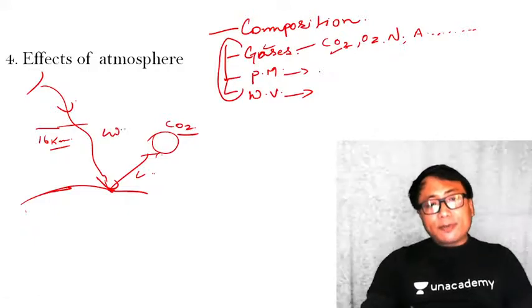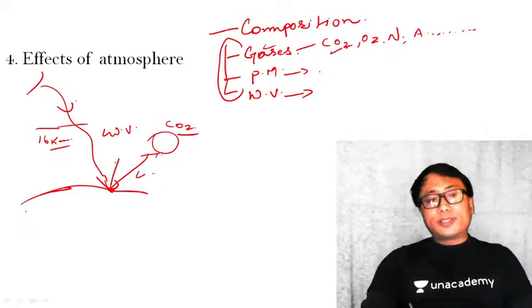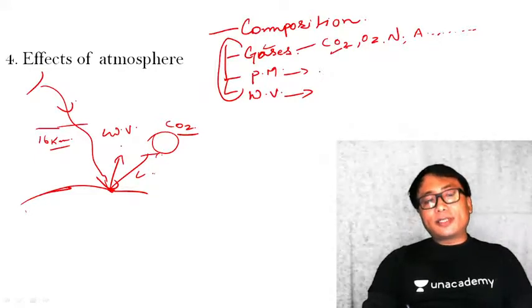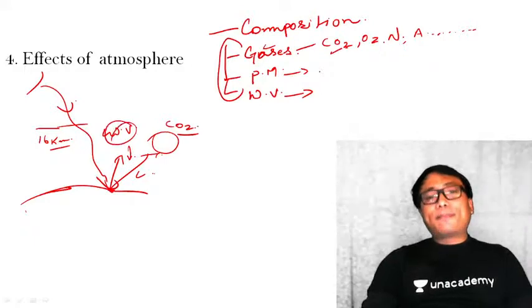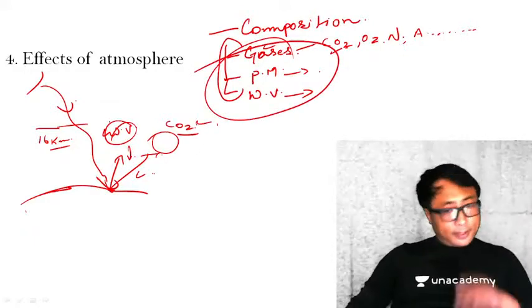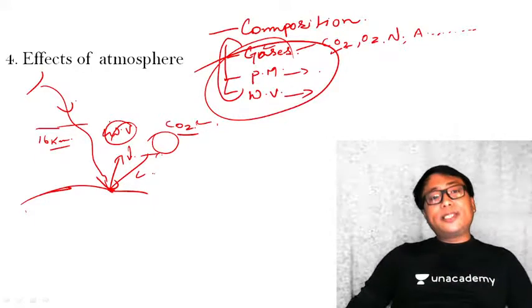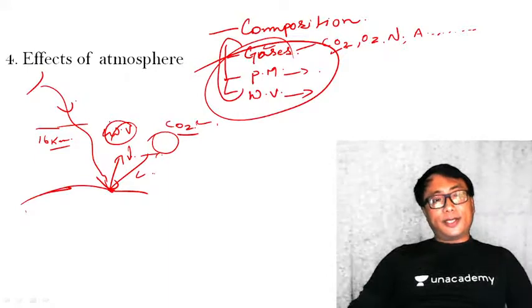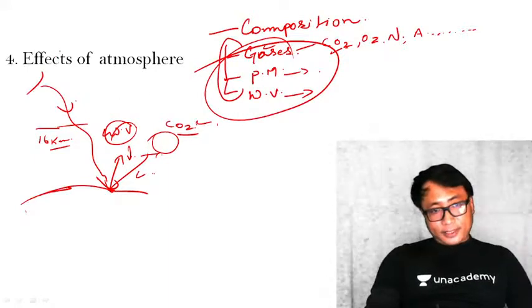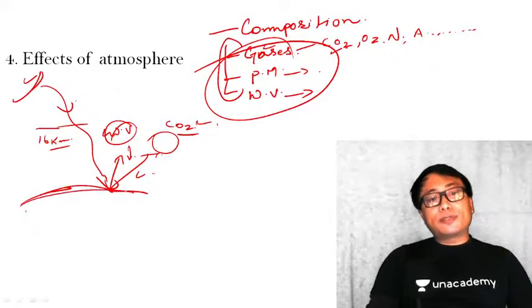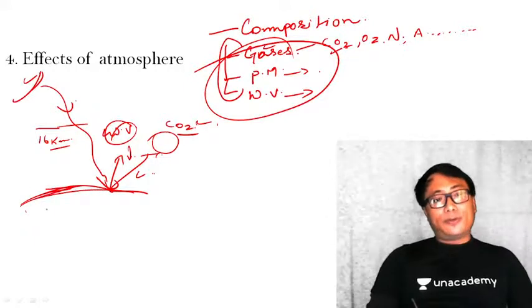Similarly, you have water vapor. It also captures the long wave re-radiated radiation from the Earth's surface. It is heating this up. So the presence or absence of such kind of material will determine the effectiveness of the sun insolation. Yes, the sun insolation is coming from above, but the heating of the Earth's atmosphere is from below.